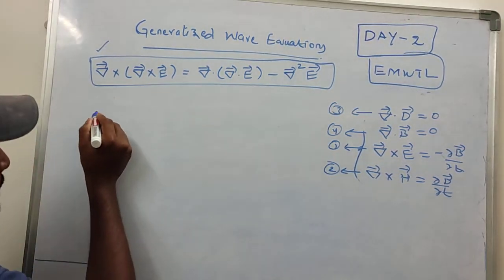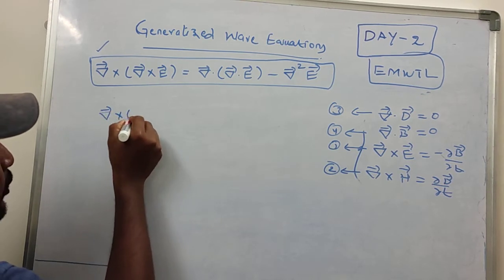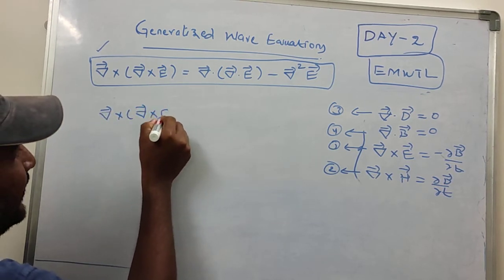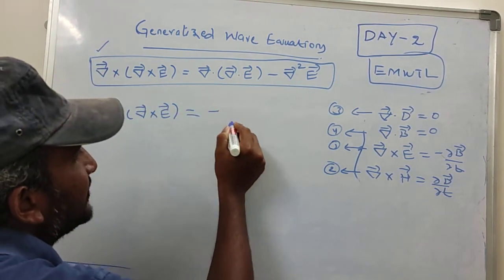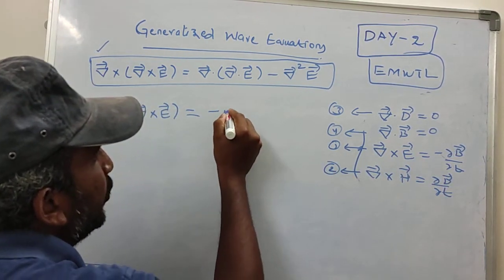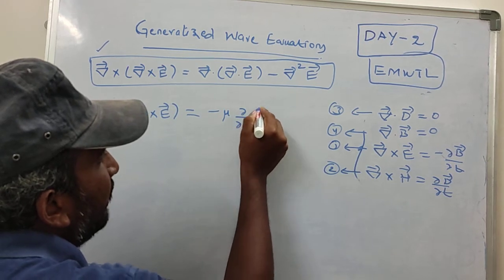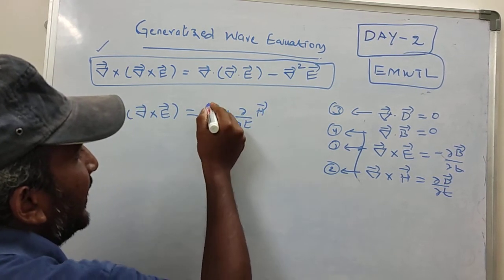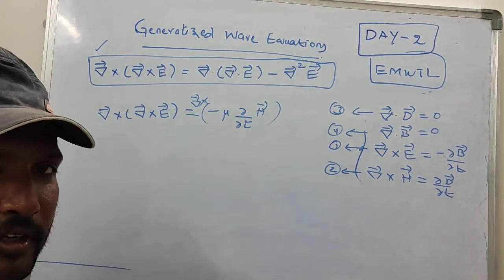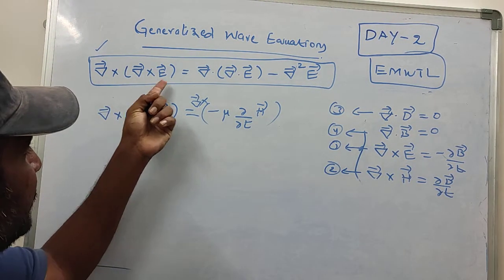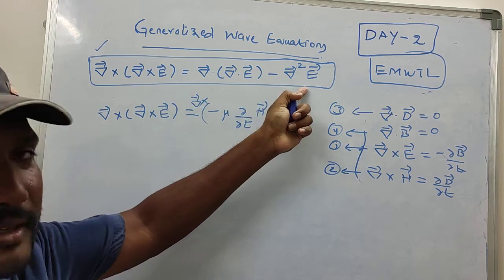Applying curl on both sides, curl of curl of electric field intensity is equal to minus curl of dB by dt, and B can be written as mu times dou by dou t of H. Now we have to apply curl here also. Is it clear? We know that curl of curl of E is equal to this term.